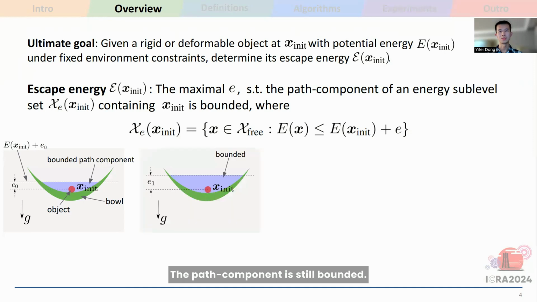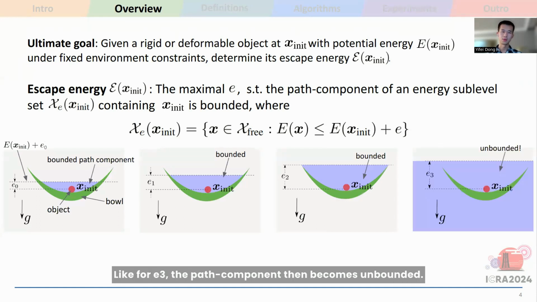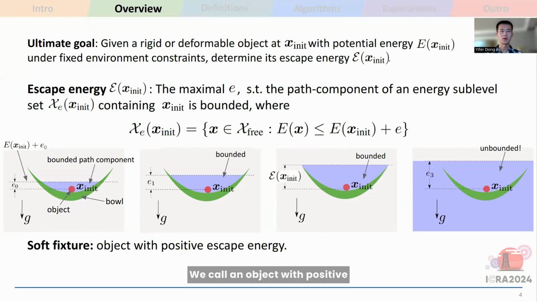The path component is still bounded. This still holds until just above threshold E2. Like for E3, the path component then becomes unbounded, but the escape energy is given by the critical energy threshold E2. We call an object with positive escape energy a soft fixture.